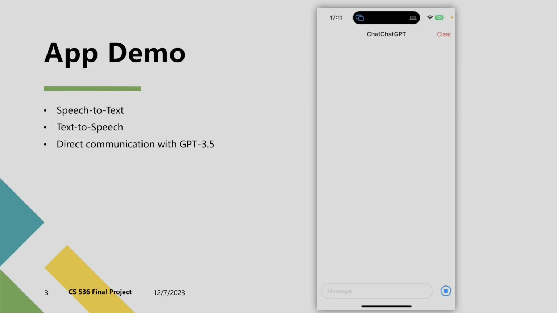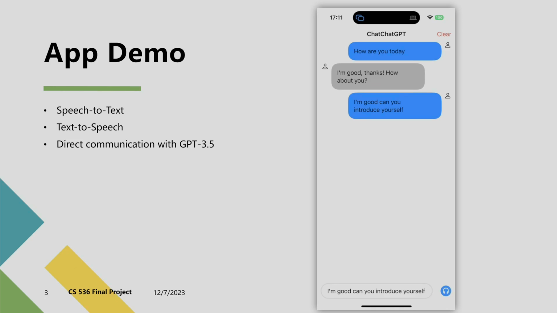How are you today? I'm good, thanks. How about you? I'm good. Can you introduce yourself? Sure, I'm an AI language model designed to assist with various tasks, including answering questions and providing information. Is there anything specific you'd like to know?